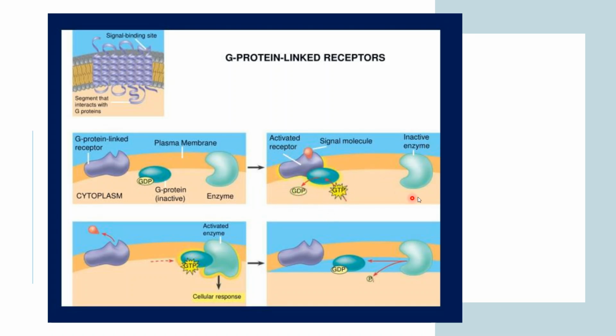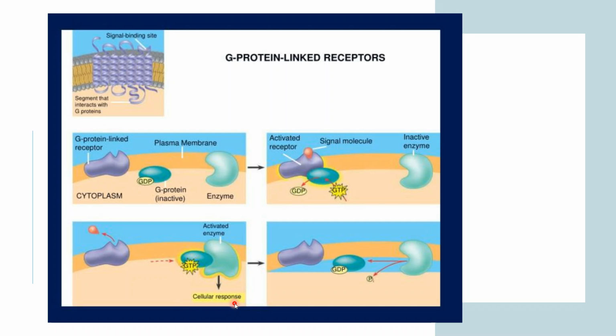After that, the G protein is transferred to the inactive enzyme and activates it, and after the activation it causes a cellular response. Okay, so this is how it passes on a particular message.